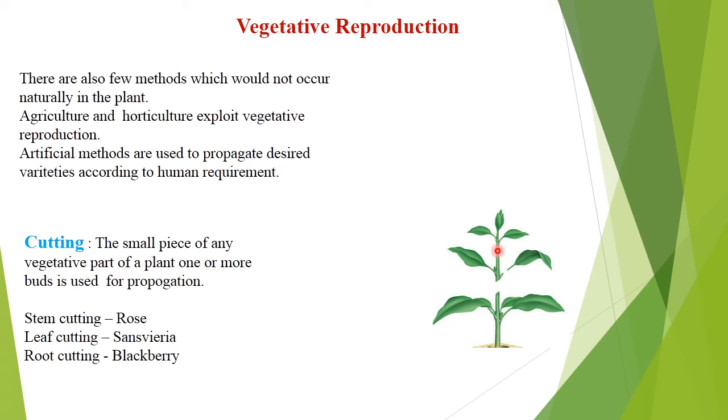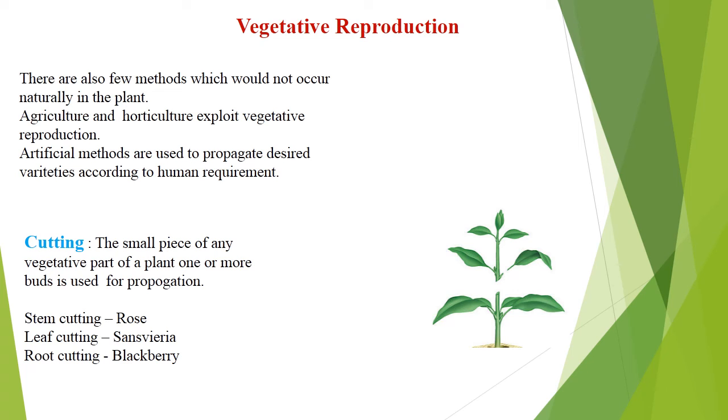Agriculture and horticulture exploit vegetative reproduction. Artificial methods are used to propagate desired varieties according to human requirements. There are various methods as follows. First one, cutting, grafting and tissue culture.